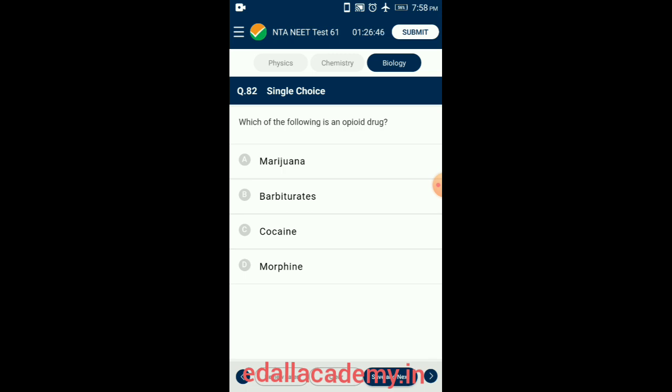The immediate effects of the drug on the human body are manifested as reckless behavior, vandalism, and violence. Excessive doses can lead to coma and death due to cerebral hemorrhage, respiratory and heart failure. So the answer for this question is option D, morphine.